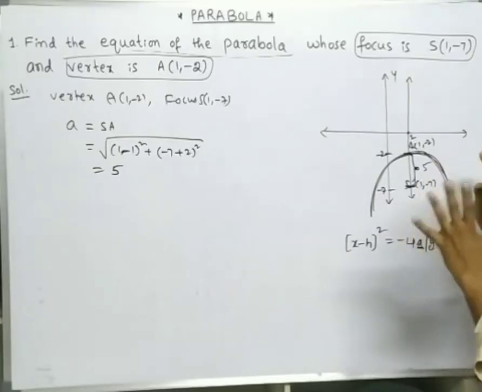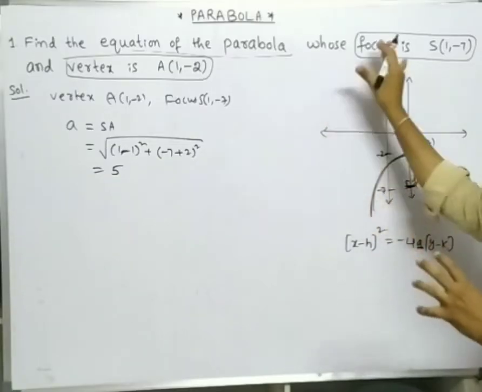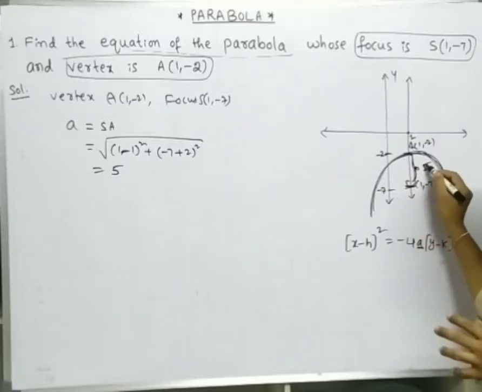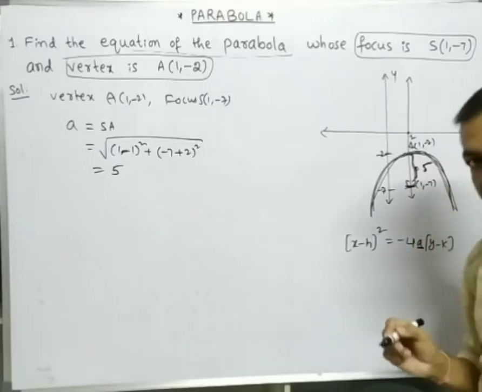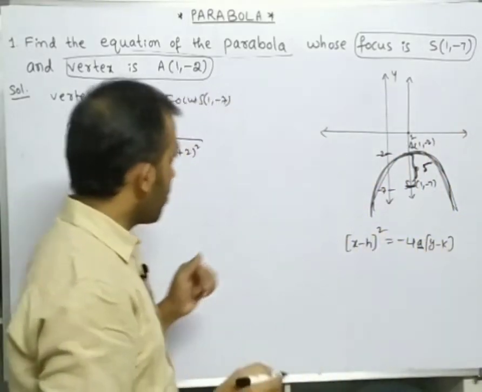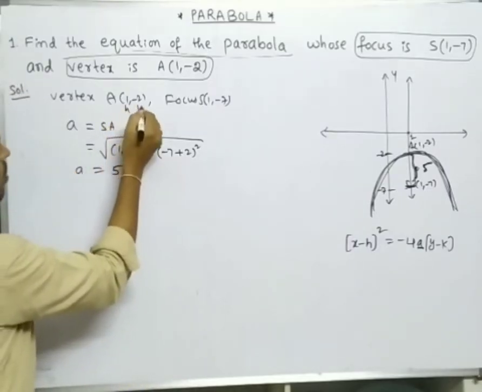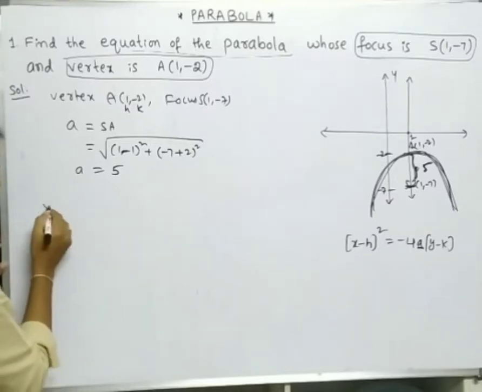If you draw the figure of this problem, then you can easily understand how the parabola will be, and we can easily estimate the distance between vertex and focus. So we got a. Now substitute h comma k here.